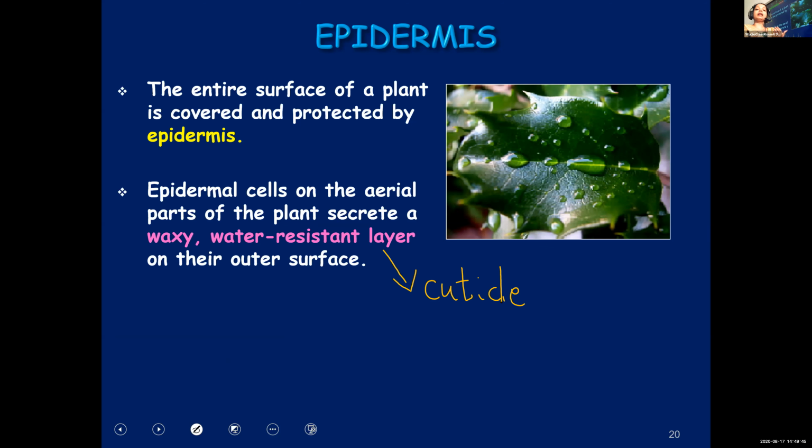Aerial parts of the plant means the parts of the plant above the soil level. So in the aerial parts, the epidermis will produce a waxy water resistant substance which forms a layer, and that layer is known as cuticle. So covering the epidermis, there is a waxy water resistant layer.